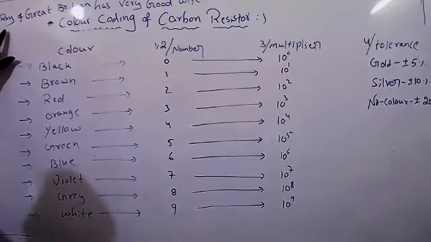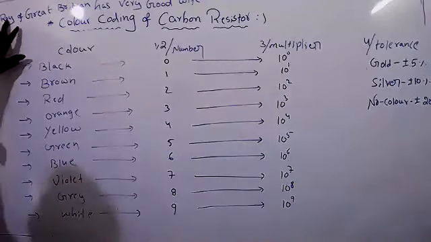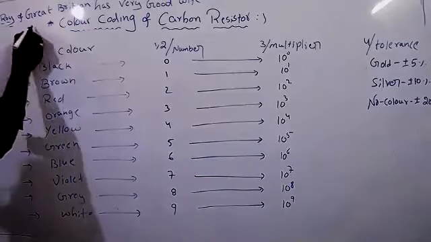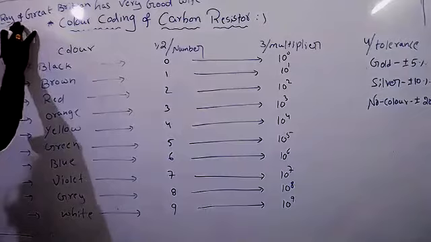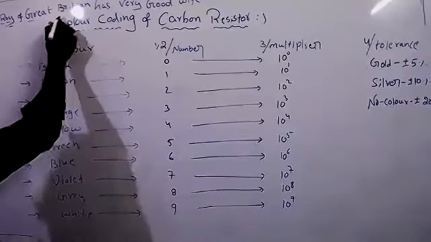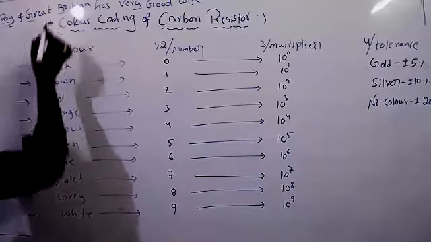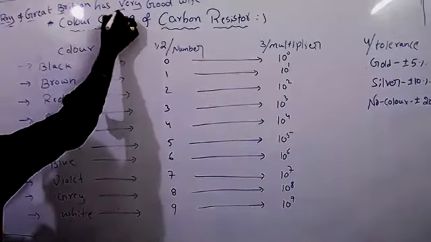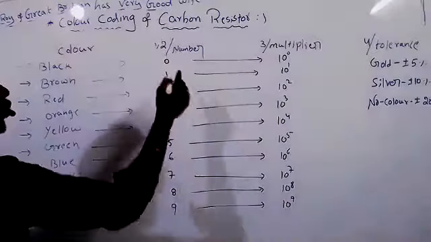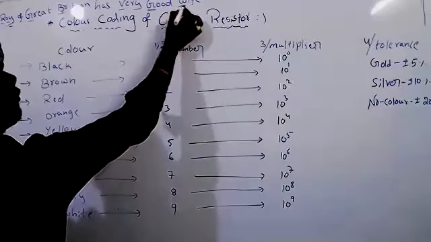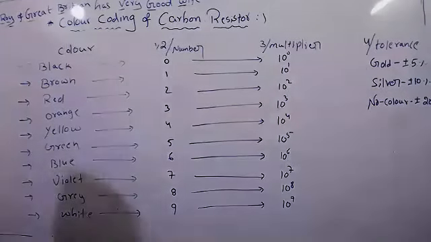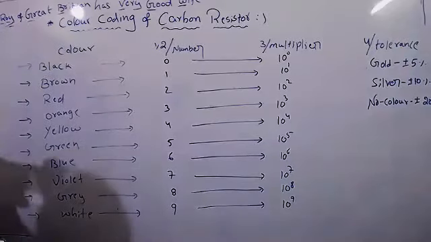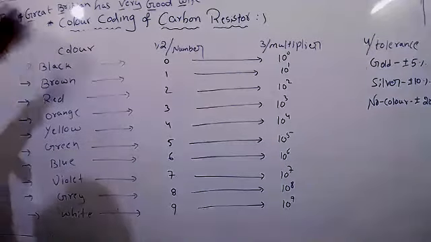Black, brown, red, orange, yellow. Nothing is there, no need to write this. Green, Britain, blue. Nothing is there, no need to write. Violet, gray, good, gray, white. Actually, very good wife, it's not possible, but okay, right? So you can remember.